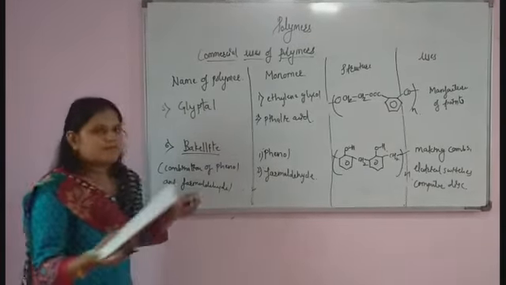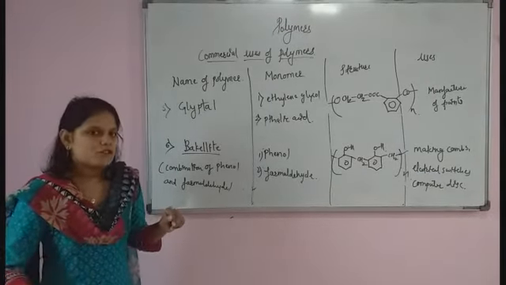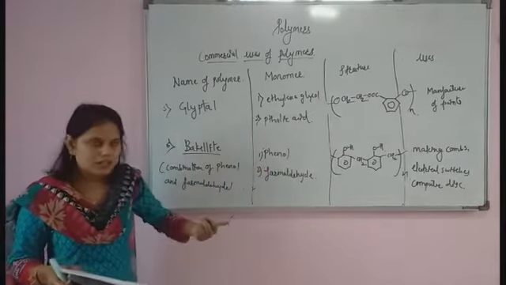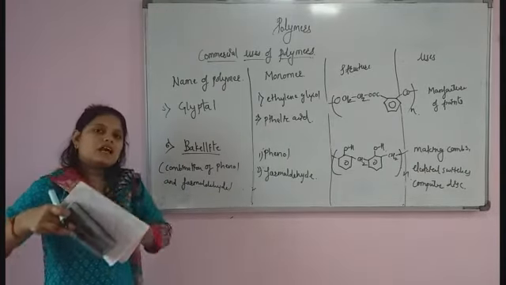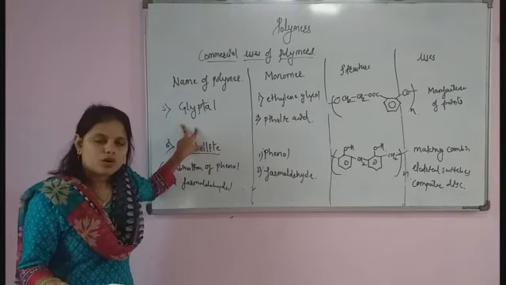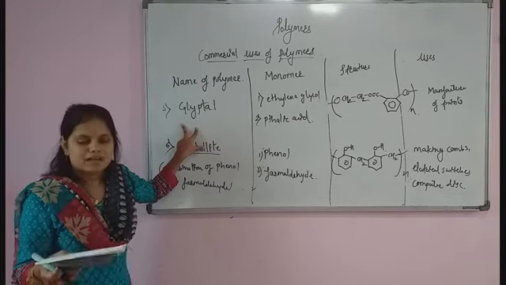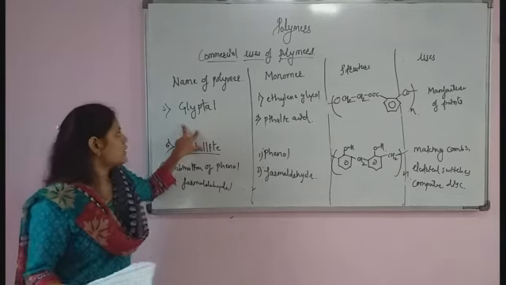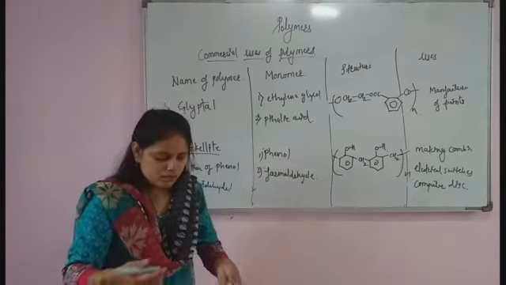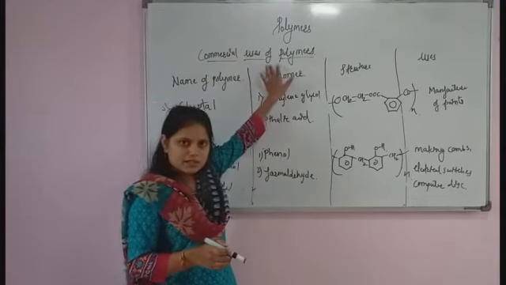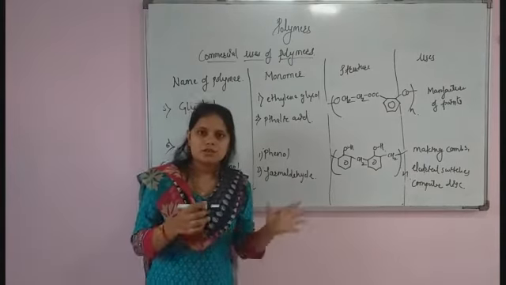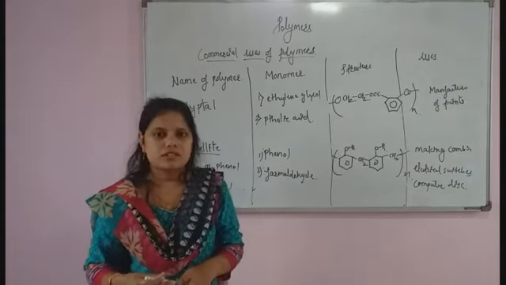So these are some important polymers. First I gave polypropylene. For the formation of polypropylene we require propene as a monomer. I gave the structure also and the use of polypropylene. Second I gave polystyrene. After that PVC, polyvinyl chloride. Next the resin, urea formaldehyde resin, and the last Glyptal and Bakelite. So these are some important commercial uses of polymers, and this is the last point of this chapter. I hope you understand the whole chapter of polymers. If you have any doubts, you can ask me. Okay.